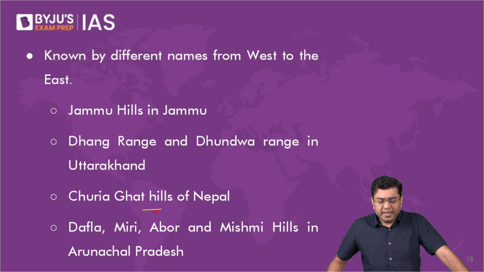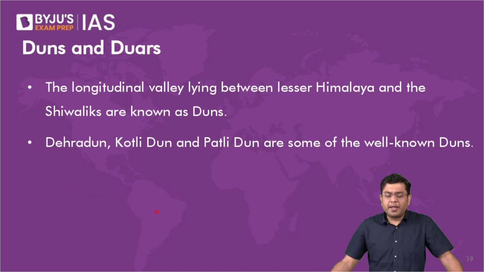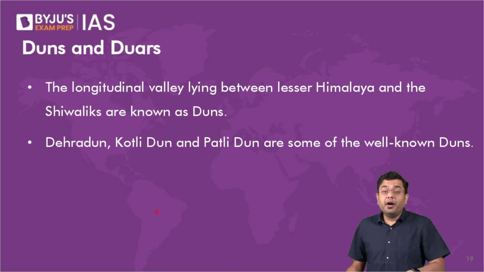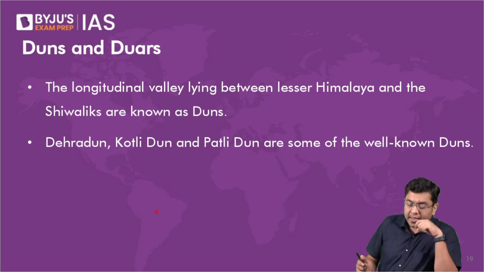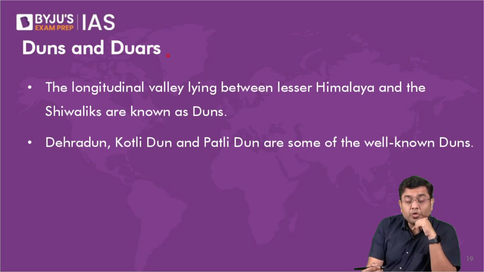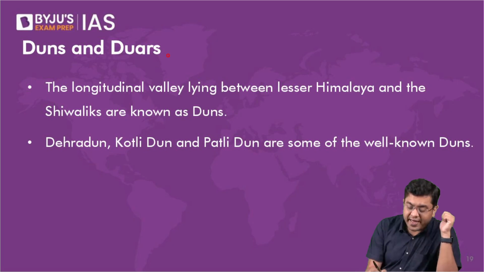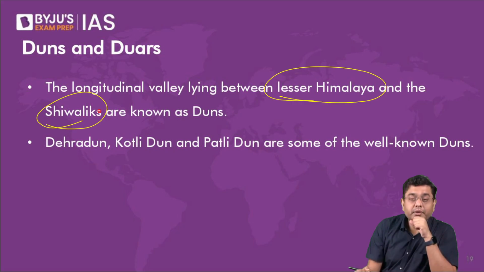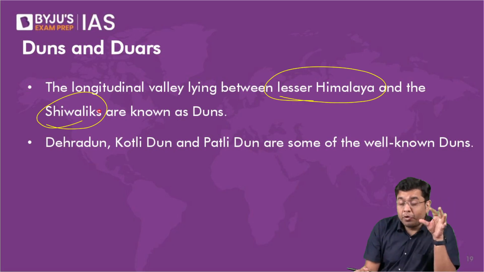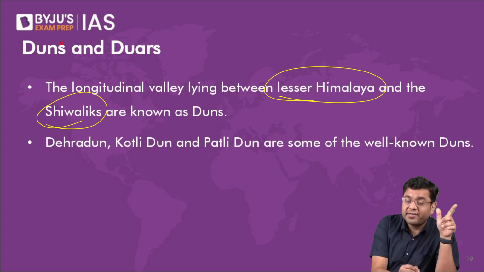Okay. Now, let us take a look at few of the landforms that you will observe to be in existence across these ranges, across the region of the Himalayas. So, for example, here you have the dunes and the duars. Dunes and duars, they exist between the lesser Himalaya and the Shivaliks. Okay. Now, before you start getting confused, both of them are the same feature. Both dunes and duars, they represent the same kind of geographical feature.